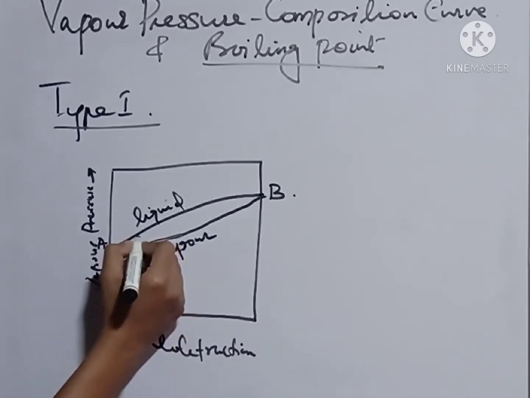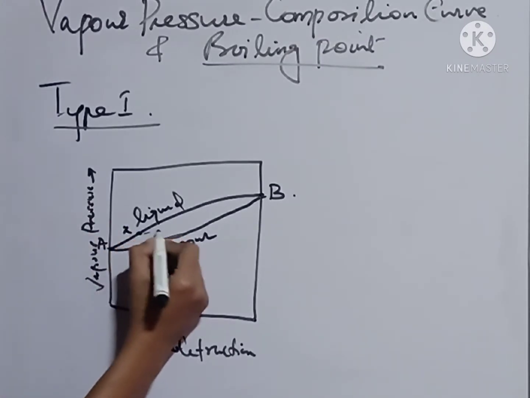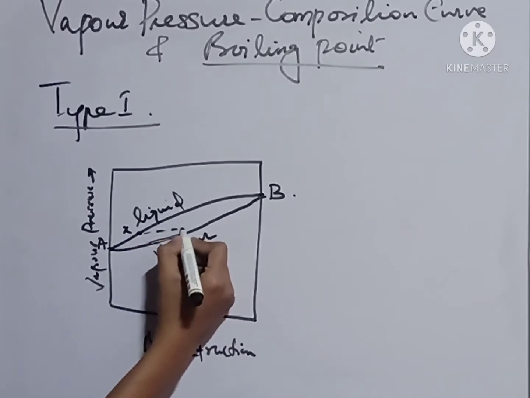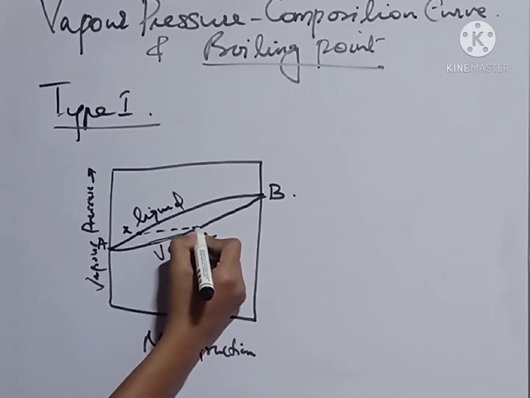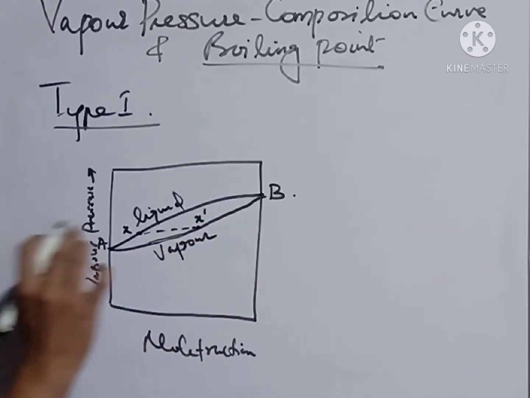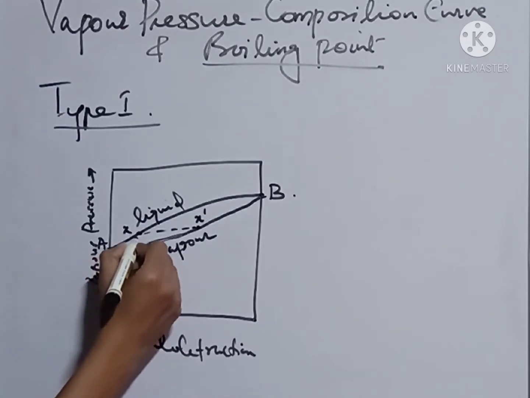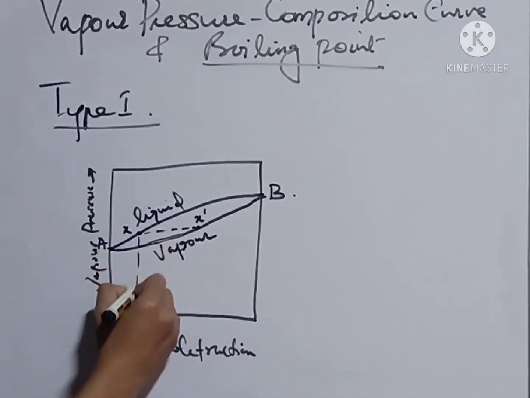For example, if we consider a particular composition X of liquid, then there will be a composition of vapor, we can call it X dash, and these two will exist in an equilibrium state.